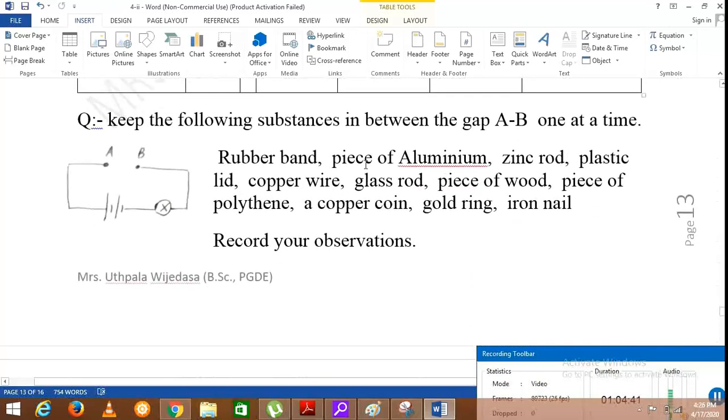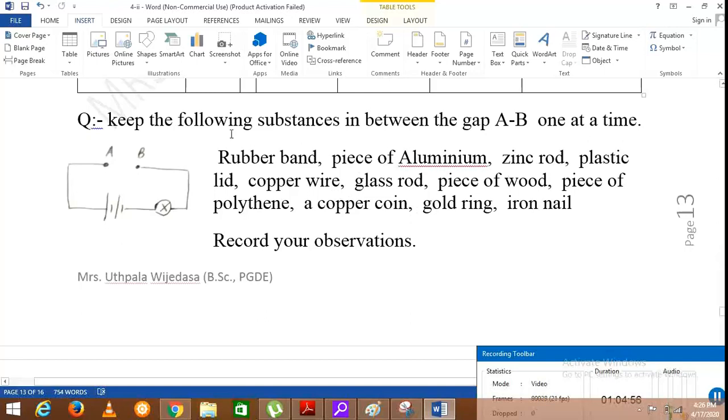The bulb will glow when you keep a piece of aluminium, zinc rod, copper wire, a copper coin, gold ring, and iron nail.